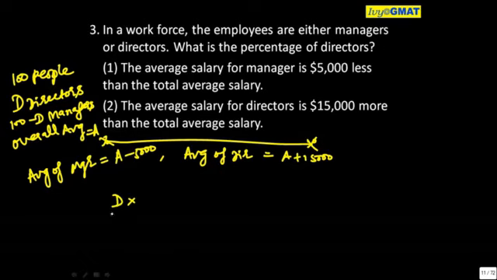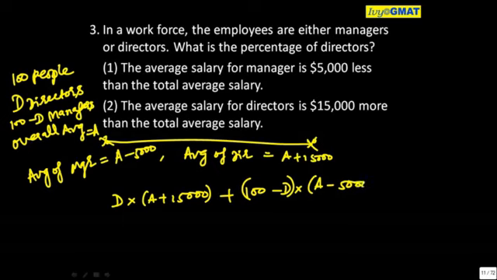D is the number of directors into the average of directors is A plus 15,000 plus 100 minus D is the number of managers into the average of managers is A minus 5,000 is equal to the total number of people 100 into the total average as A. Are you okay with this equation or not? Or is there any doubt here?